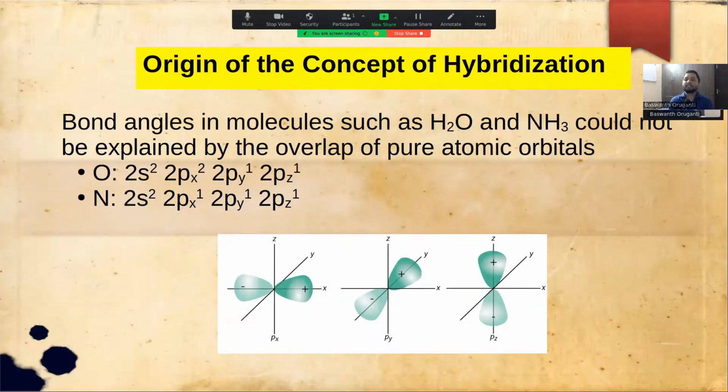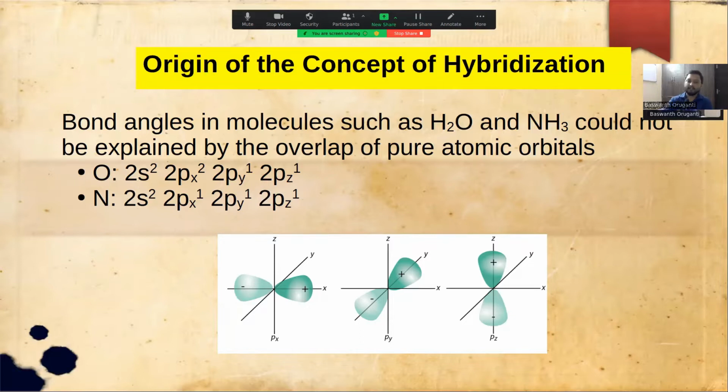So let us consider the example of water and ammonia molecules. In the case of the water molecule, the central atom is oxygen. According to valence bond theory proposed by Heitler and London, a bond is formed by overlap of atomic orbitals. If we consider the electronic configuration of oxygen in its valence shell, it has the configuration 2s2, 2px2, 2py1, 2pz1. So there are two half-filled atomic orbitals, 2py and 2pz.